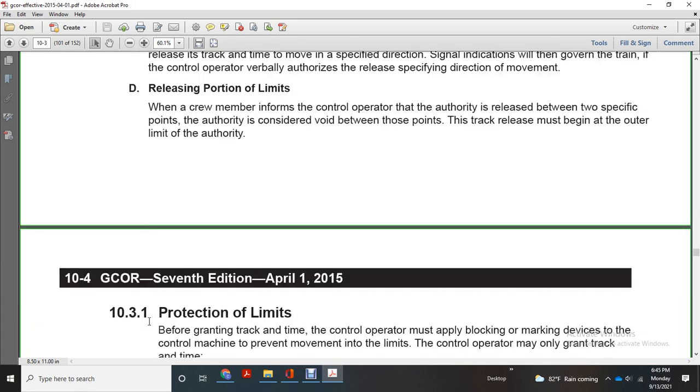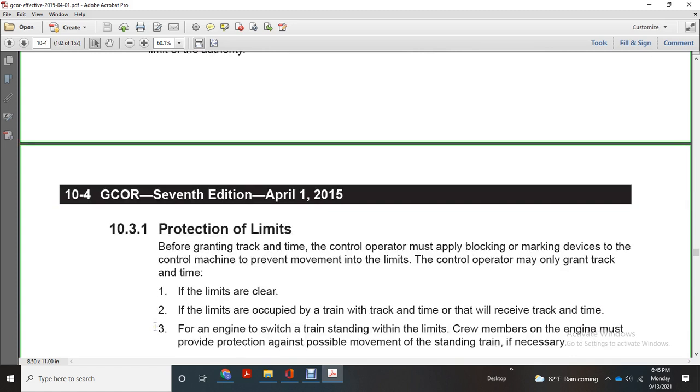Protection of limits. Before granting a track and time, the control operator must apply blocking and marking devices to the control machine to prevent movement into the limits. The control operator may only grant the track and time if the limits are clear. If the limits are occupied by a train with track and time, that train will receive the track and time.